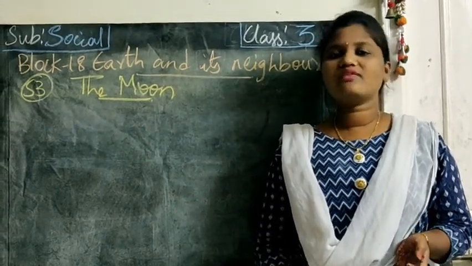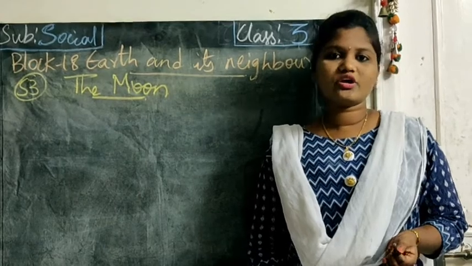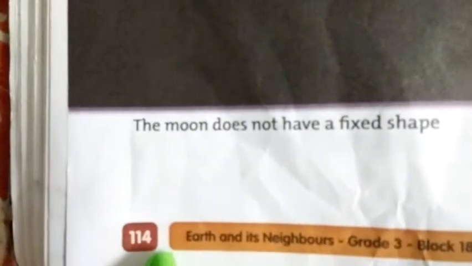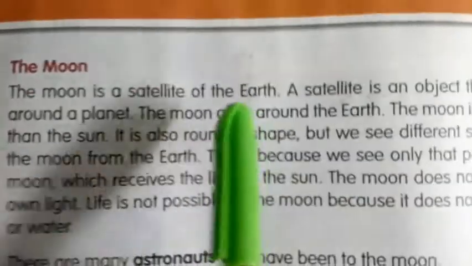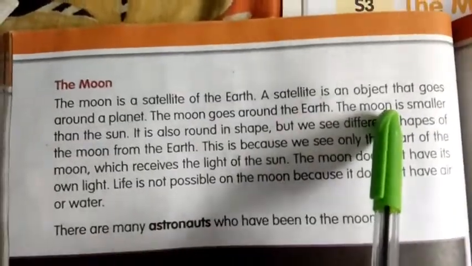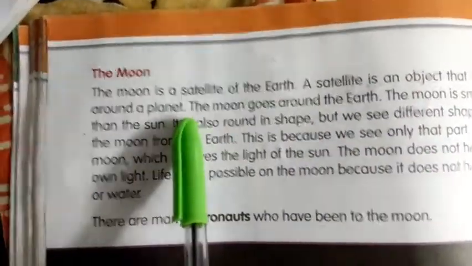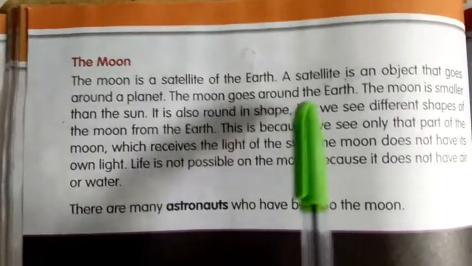In more detail we will learn from the reader. Open your reader, children, okay? Did everyone open page number 114? Yes, we'll read the topic, the moon. The moon is a satellite of the earth. A satellite is an object that goes around a planet. The moon goes around the earth.